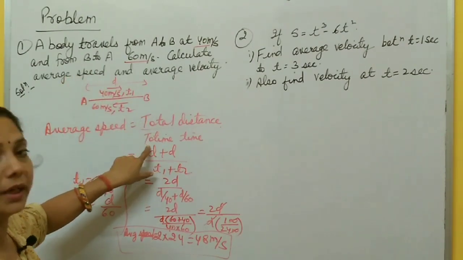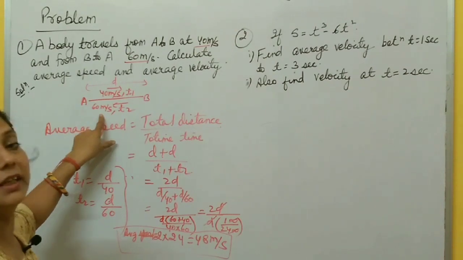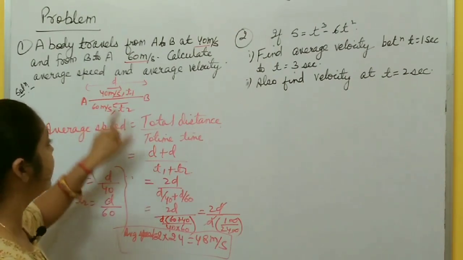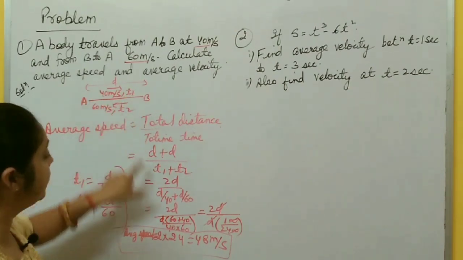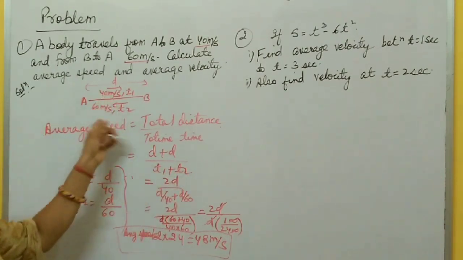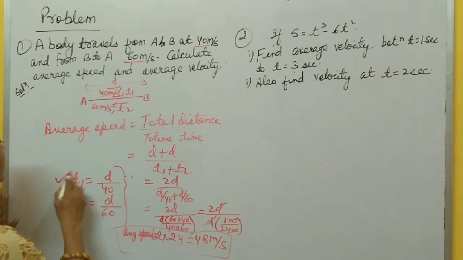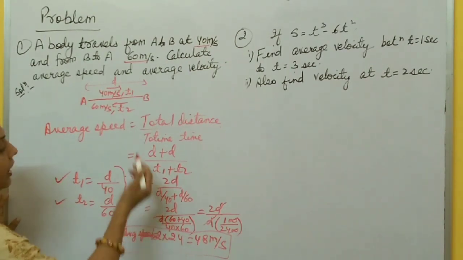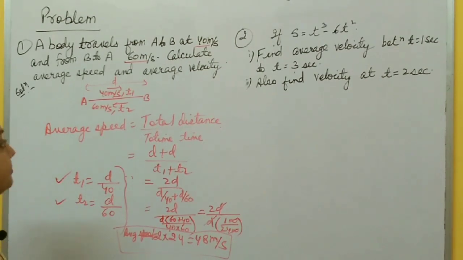But how do you calculate time, because speed is different, so it takes different time. So total time from A to B takes T1 and B to A takes T2. Now you have to calculate T1 and T2 with the help of speed and distance. T1 is distance by speed, T2 is also, and this way you calculate average speed.